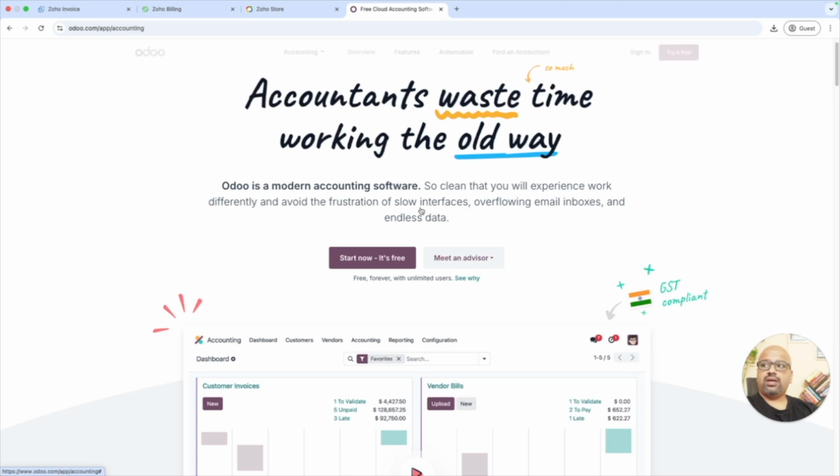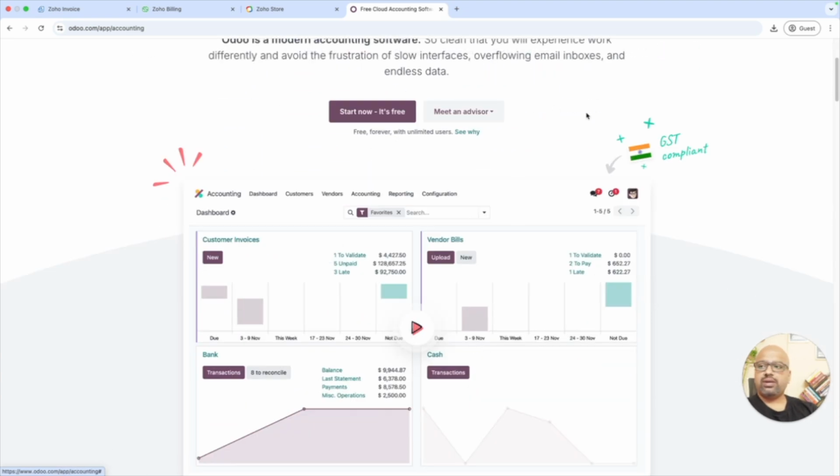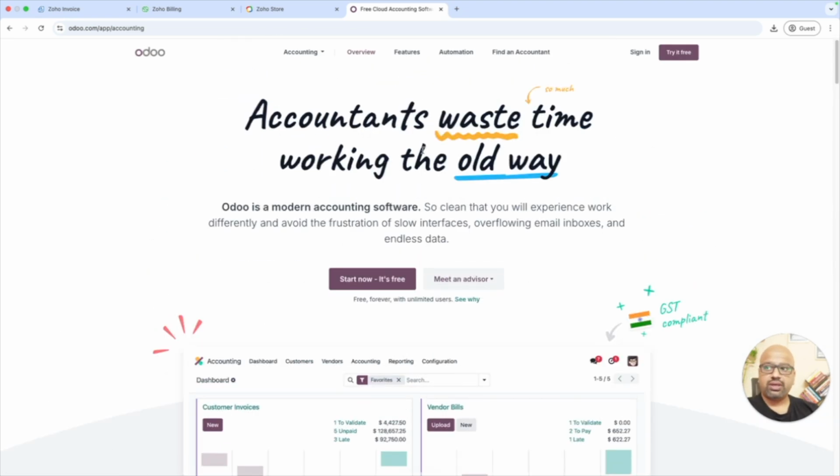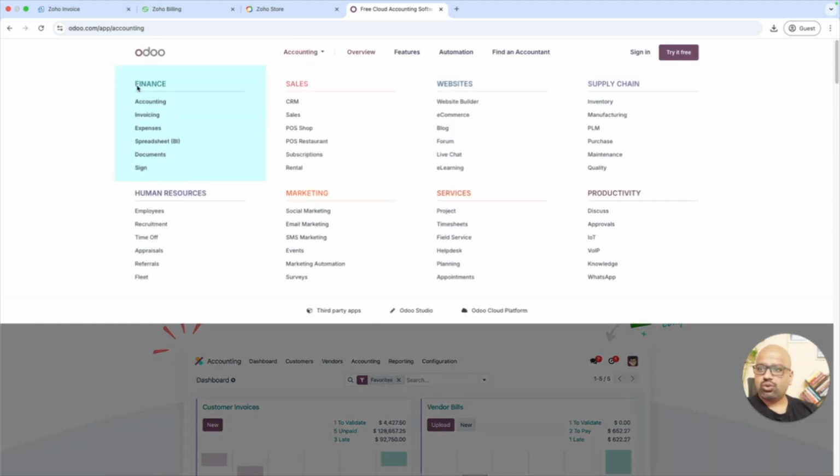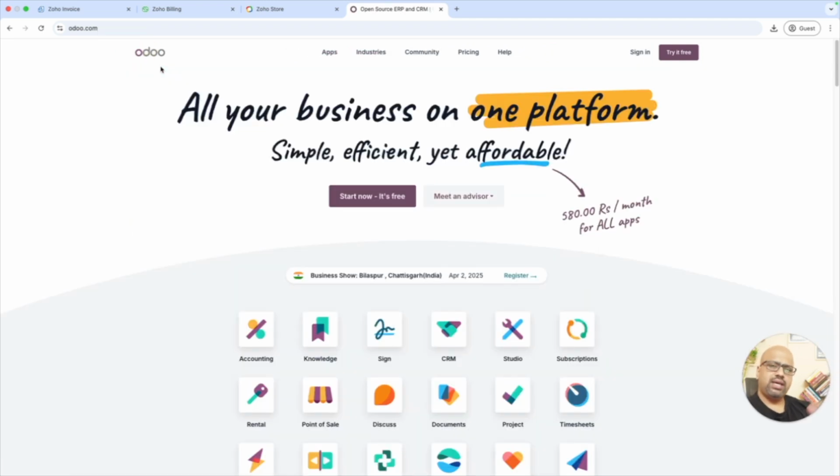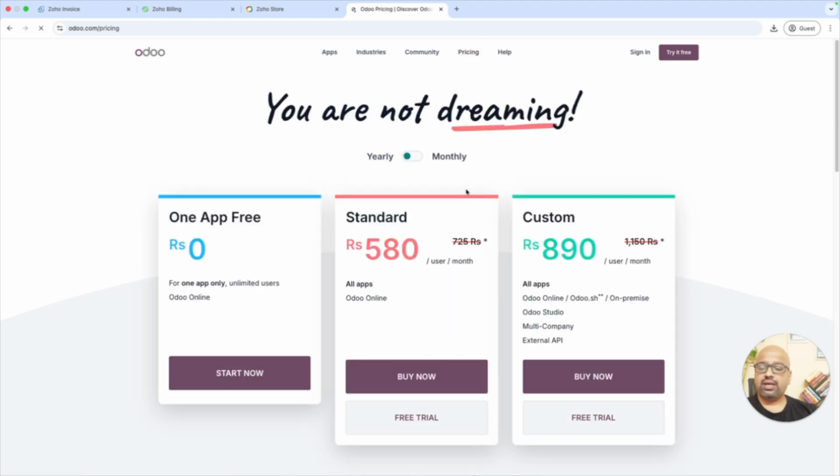Yeah, in accounting, you will get invoicing, you will be able to do each and every aspect of that. But again, the price of this is also not less, but not so much as an individual tool. You'll get Odoo at somewhere around 12,000 cost a year. It's 580 into 12, so nothing but around 6,000, 7,000 plus GST if you take it. But if you want to handle it on a custom basis, it's going to be 890 into 12. So it's around 10,600 plus GST, which could cost you 12,600.